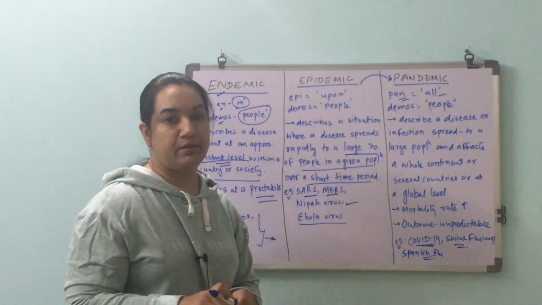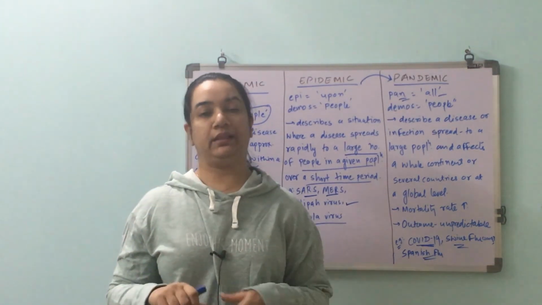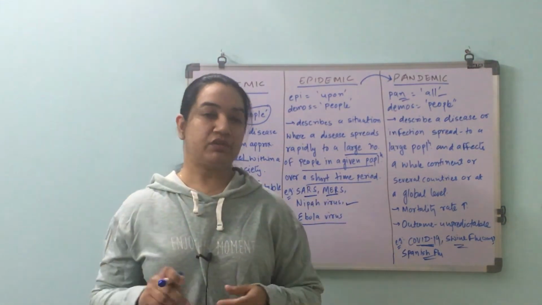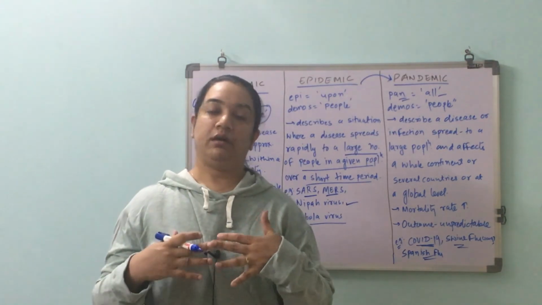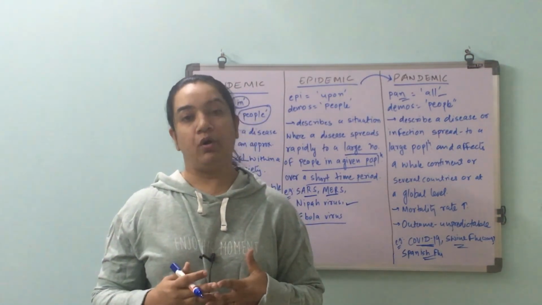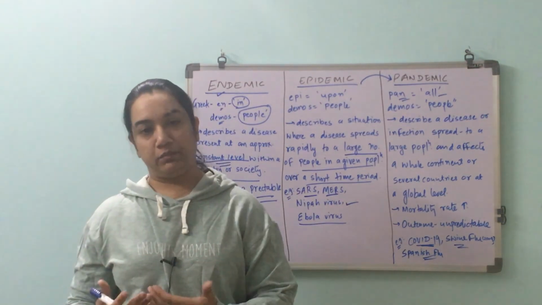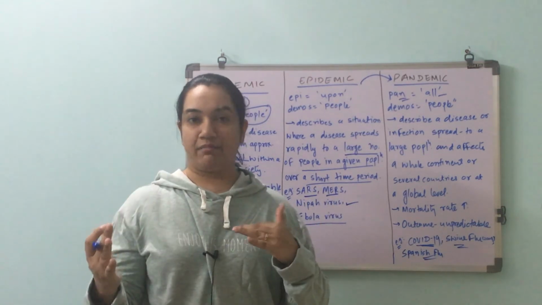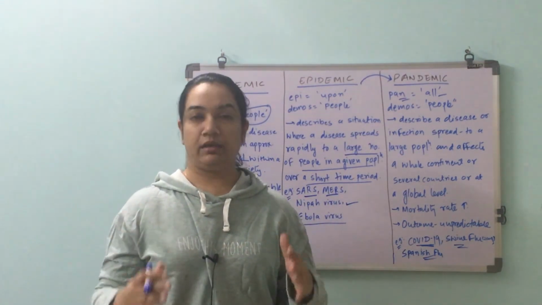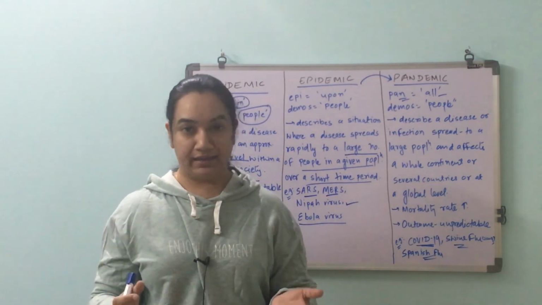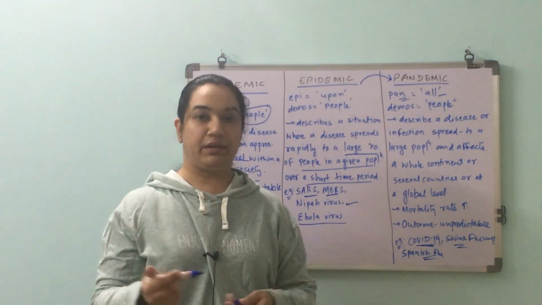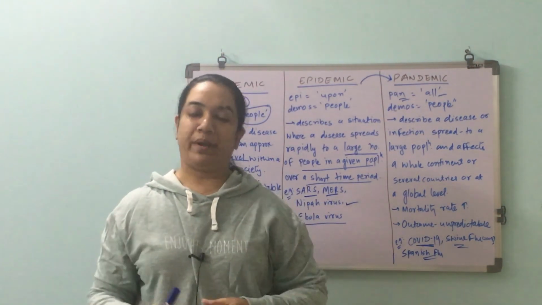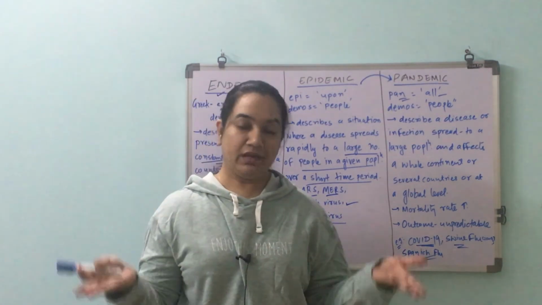It's easier to understand, but it is important that we understand the difference between these three terms, because I have seen people using the words epidemic and pandemic interchangeably, which is not correct. Yes, epidemic itself is a bigger problem also. Even endemic is a problem. Of course, those who deal with it will know how difficult it is. But epidemic and pandemic are not the same thing. They are two different things. Epidemic can turn into pandemic, and we are dealing with one right now, because an epidemic does not get contained and you cannot deal with it. It turns into pandemic. Not always, but sometimes, and we are in one of those times.